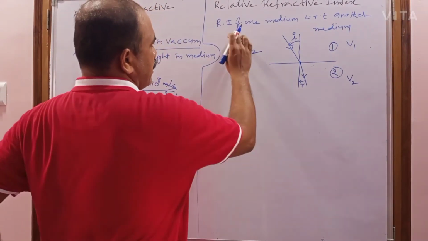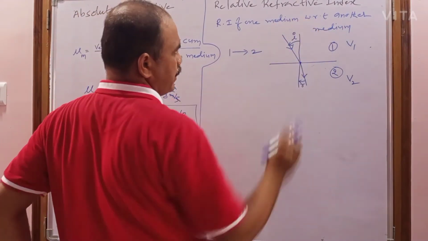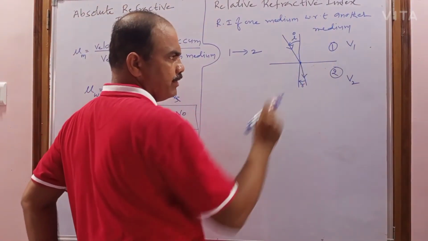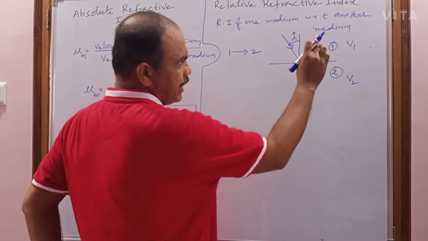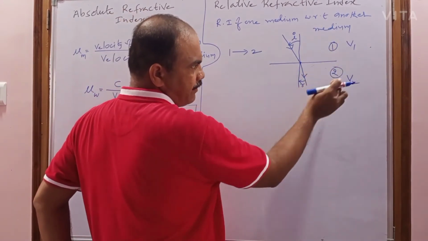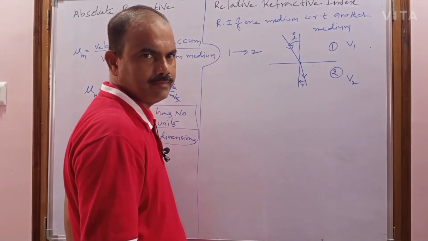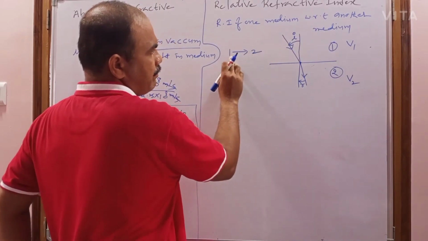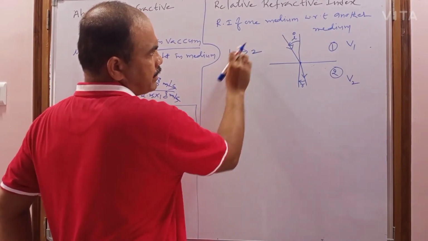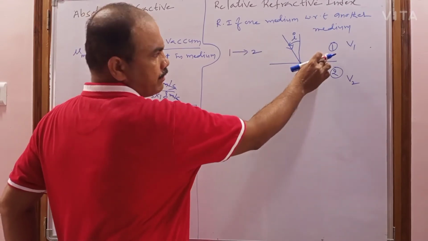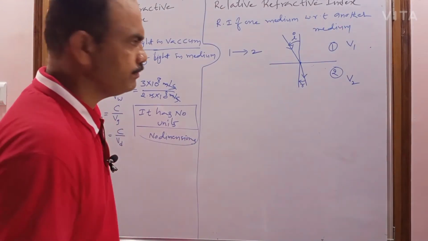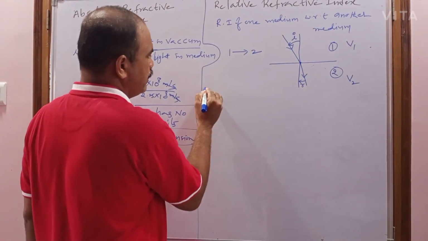So now, the refractive index of one medium with respect to another medium: you can calculate the refractive index of the second medium with respect to the first, and you can calculate the refractive index of the first medium with respect to the second. But I am going to find the relative refractive index of the second medium with respect to the first medium, when the light is traveling from the first medium to the second medium.